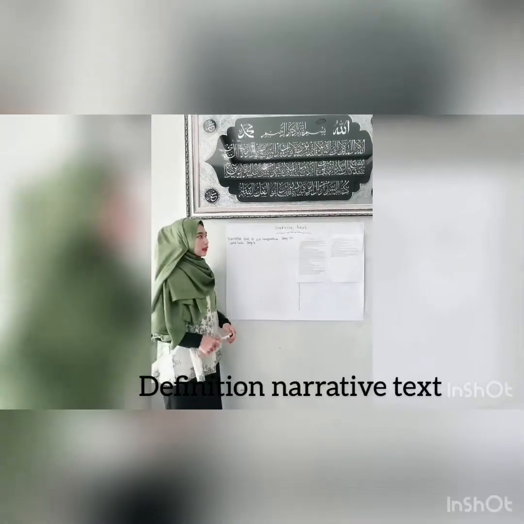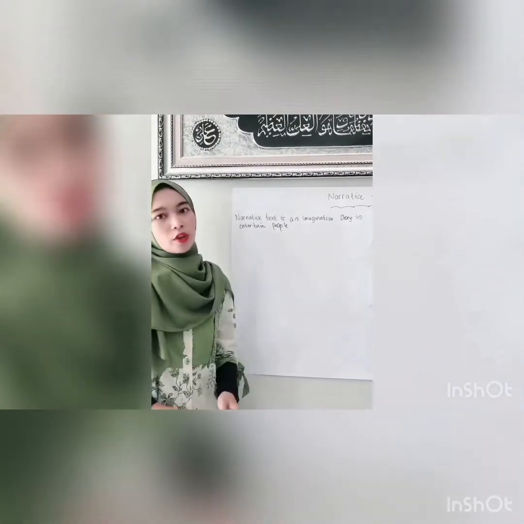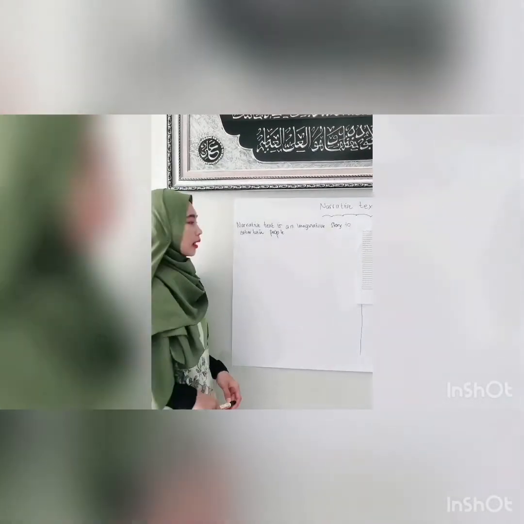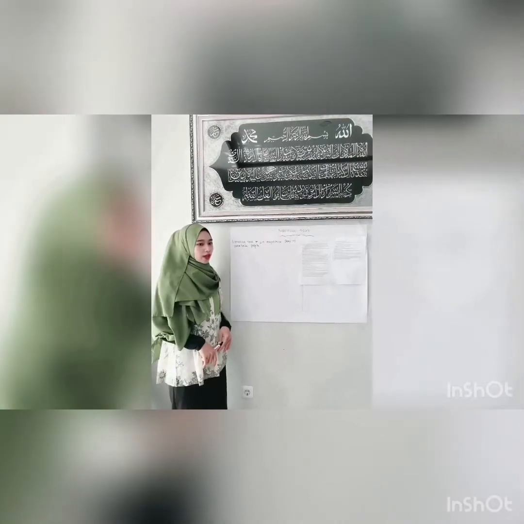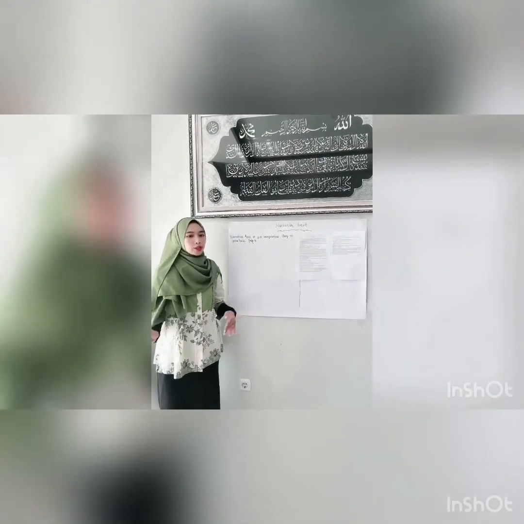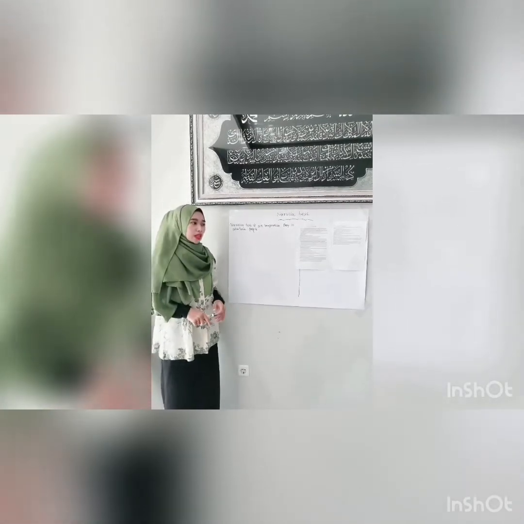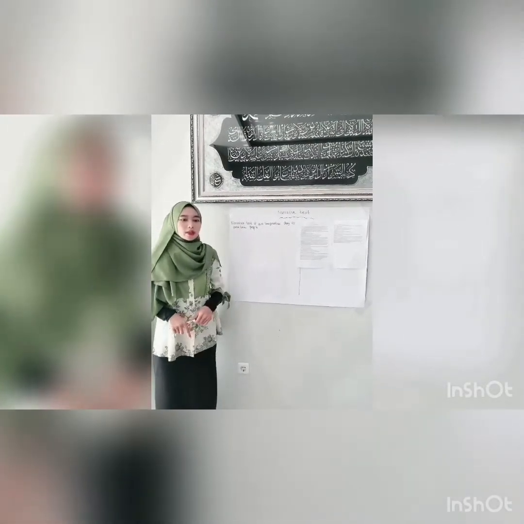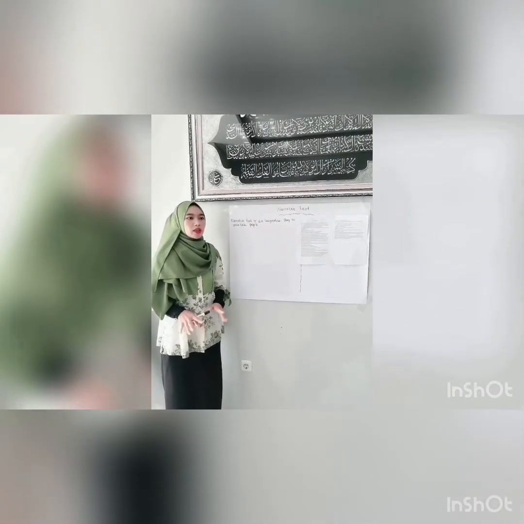Here I want to explain about narrative text. Narrative text is an imaginative story to entertain people. The narrative text is not necessarily true because it is only based on the imagination of a person or a group of people, and the truth is not proven.